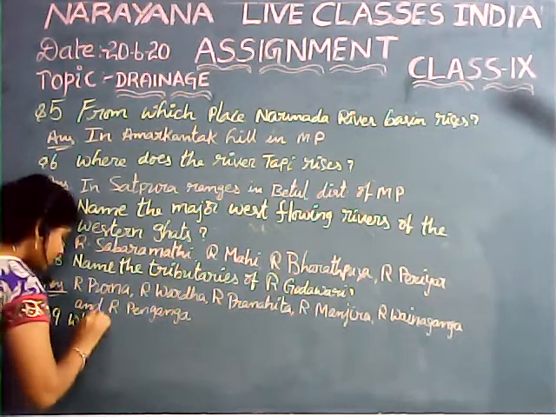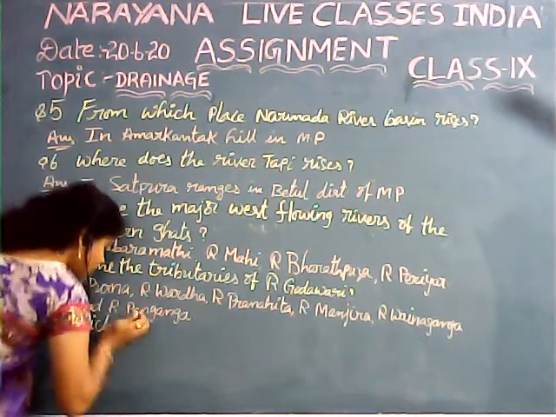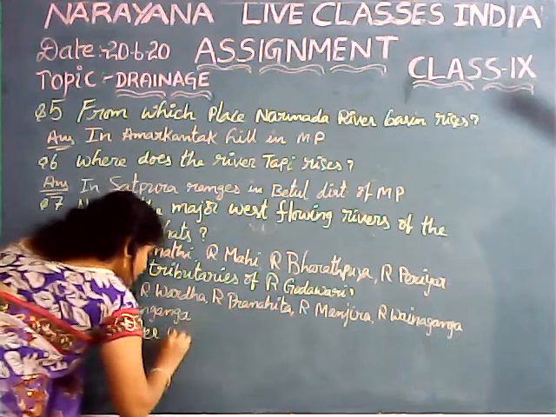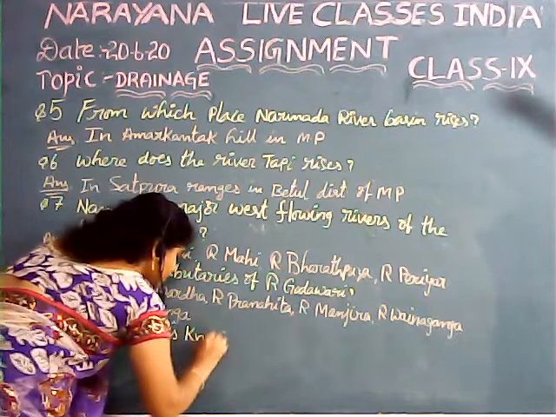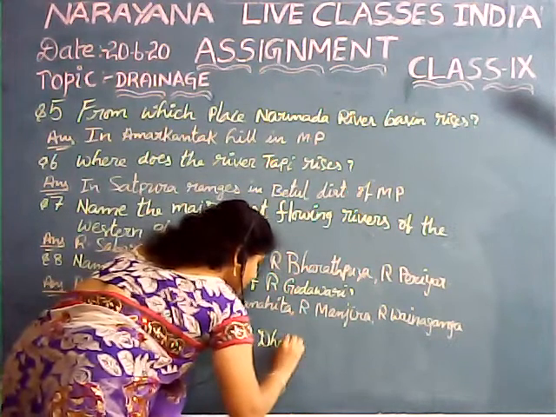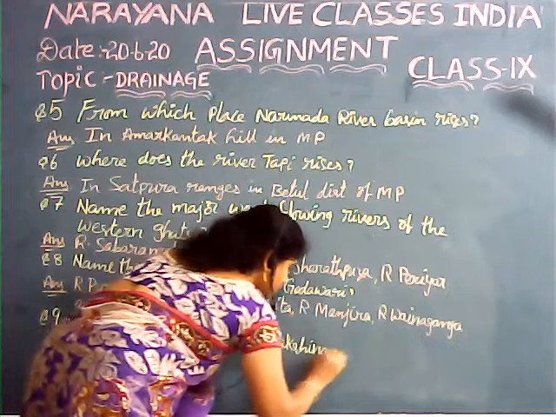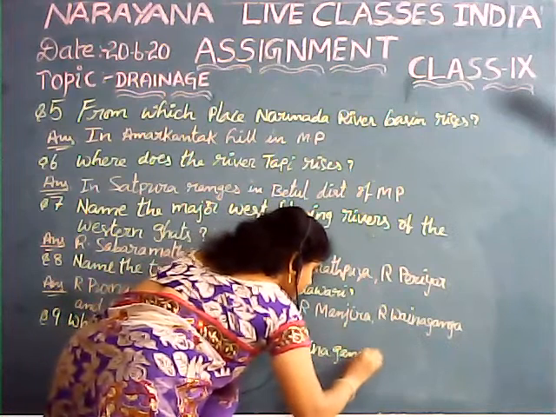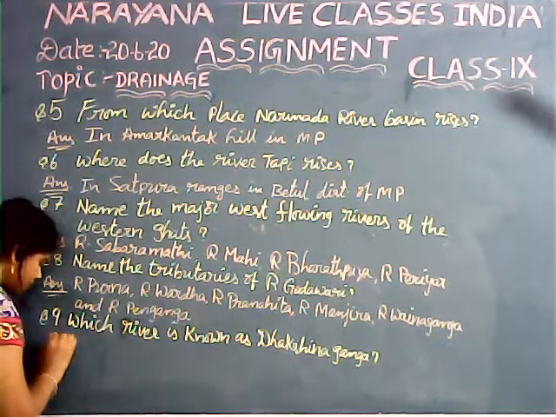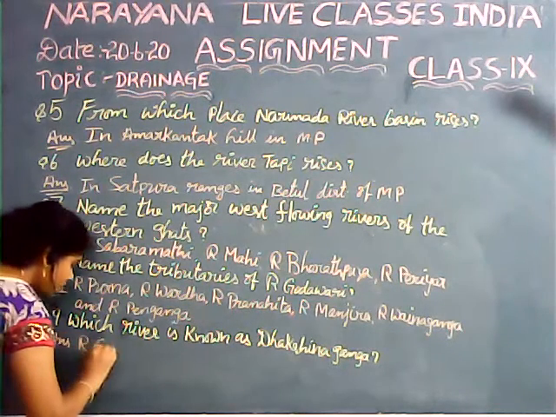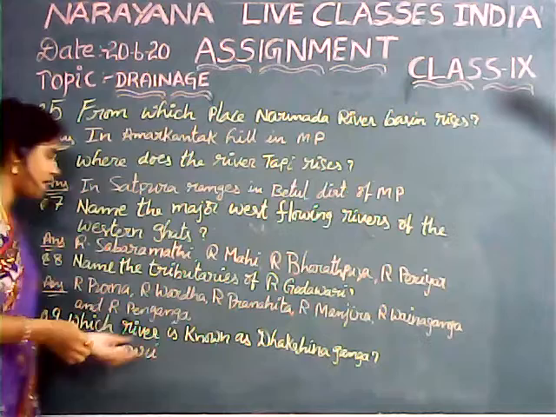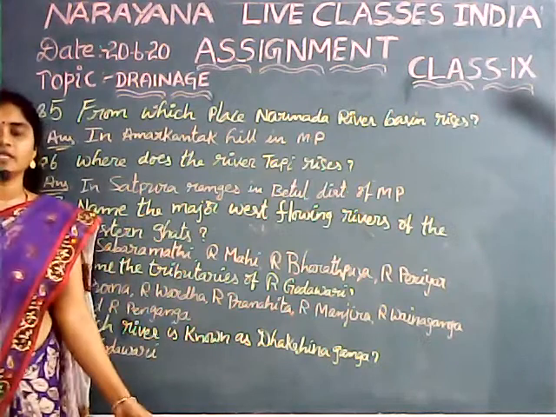The answer is River Godavari. It is known as Dakshin Ganga because it flows nearly 1500 kilometers in South India.